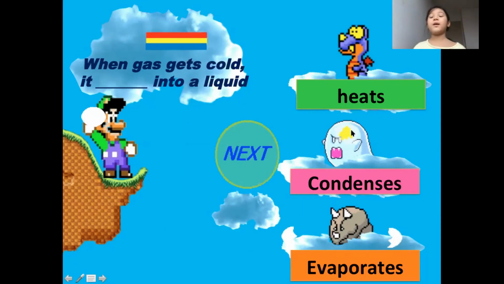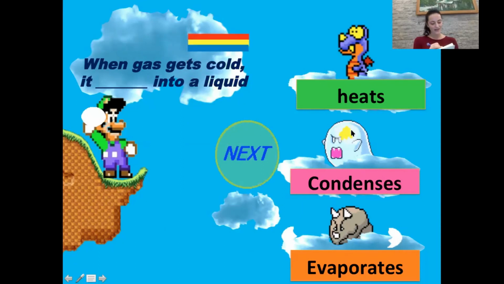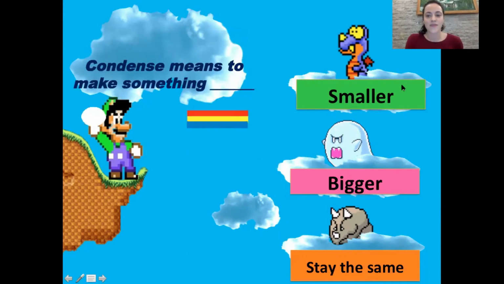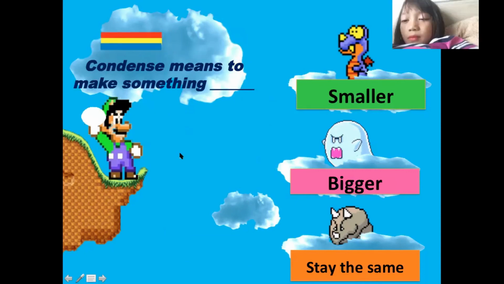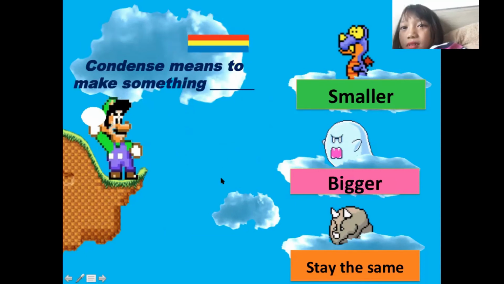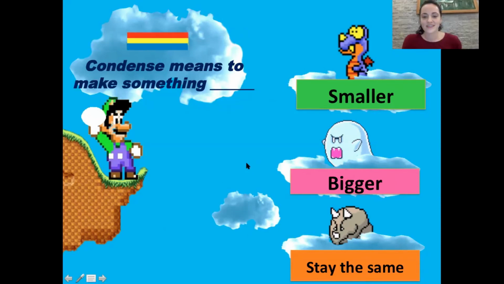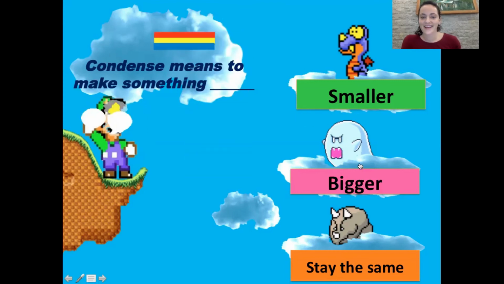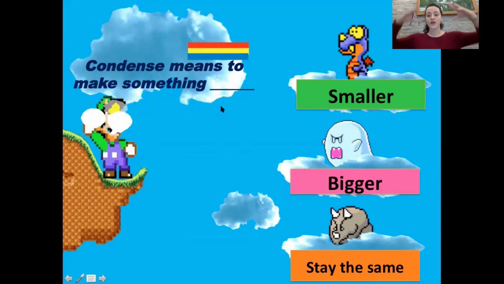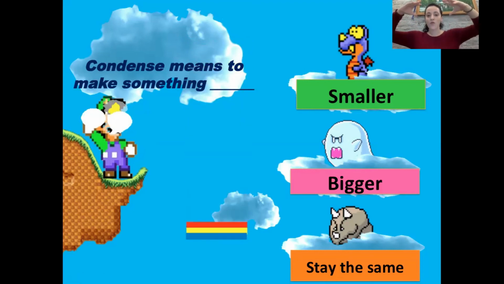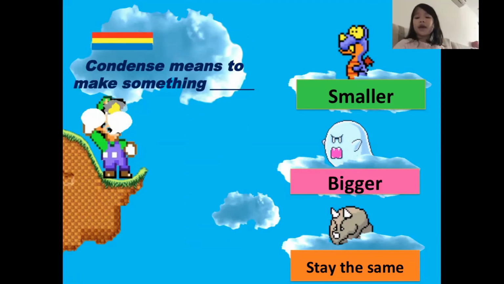Okay, next question. How about Daisy and Jenny? Condense means to make something bigger. All right, Jenny says bigger. Daisy? Bigger. Not quite. Remember, after the water vapor goes into the sky, what does it do? Stay the same.